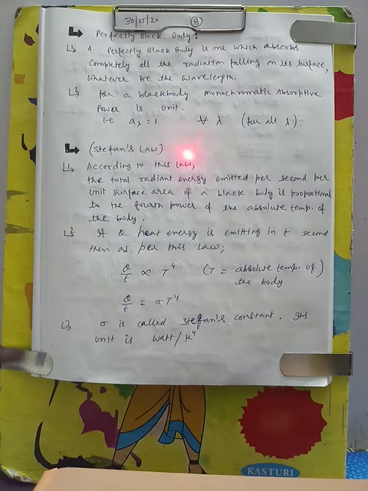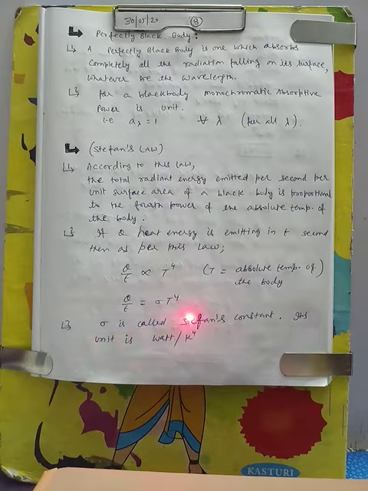Now what is the Stefan-Boltzmann law? According to this law, the total radiation energy emitted per second per unit area of the surface of a black body is proportional to the fourth power of the absolute temperature of the body. That means it is directly proportional to the fourth power of the Kelvin temperature. If we remove this proportionality, then we introduce a constant sigma.